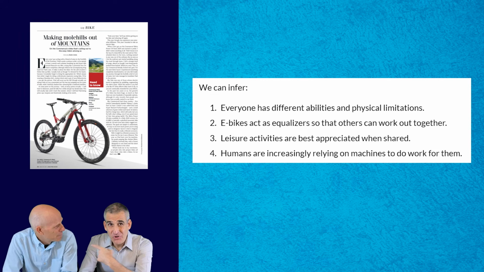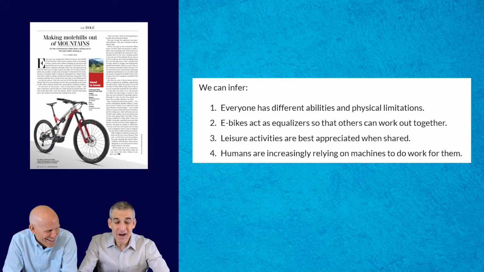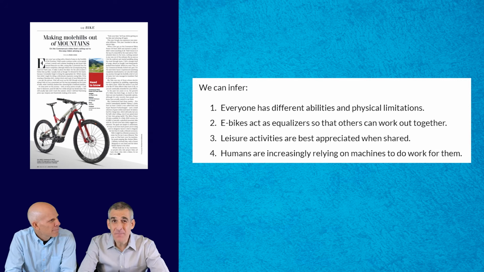This guy is an incredible triathlete. Yeah, we have different physical limitations. I can't do what you do, okay? But another implication, another inference we can deduce, is that e-bikes might act as an equalizer for people like me who can't keep up with people like you. Okay, that's interesting. Yeah, I like that one.